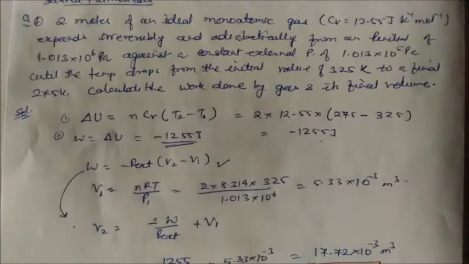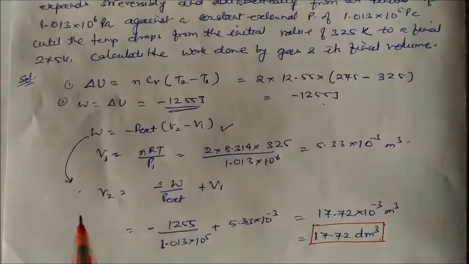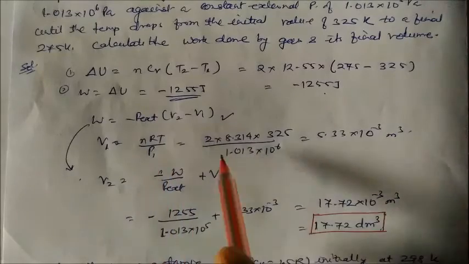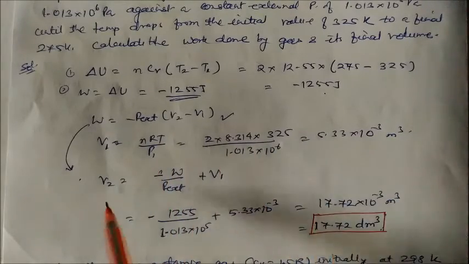Now from this work done we have to find the V1. So for V1, nRT by P1 is given. So from here we can find the V1, and what is V2.